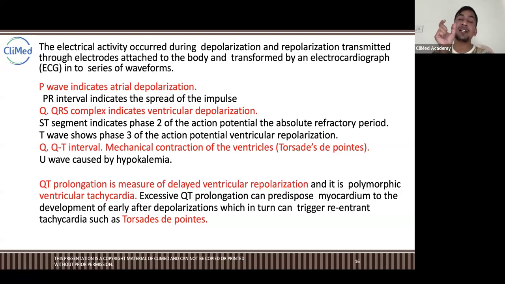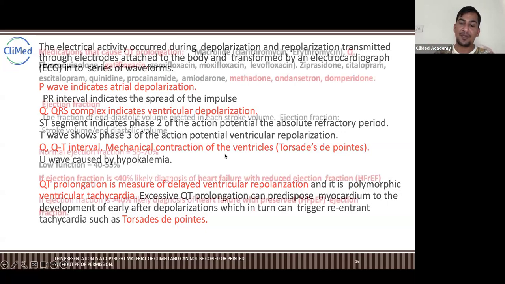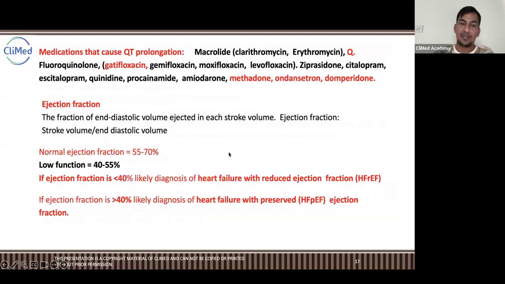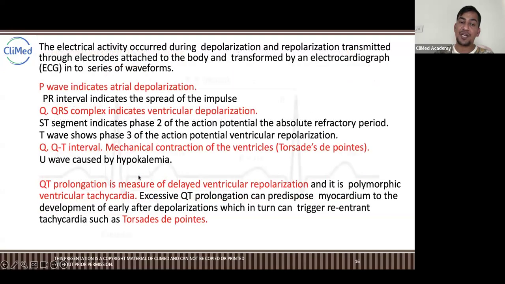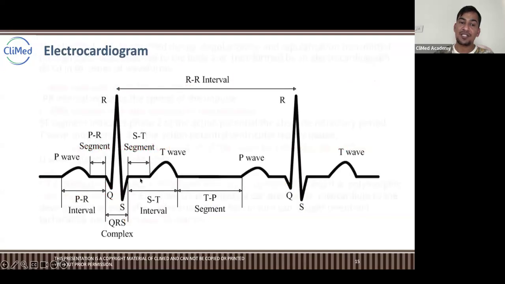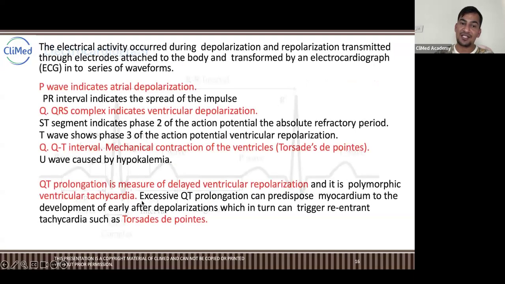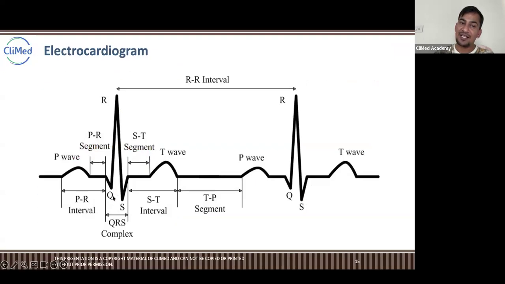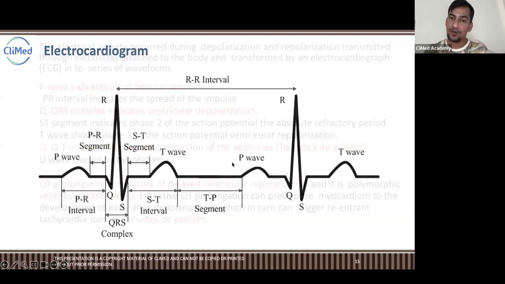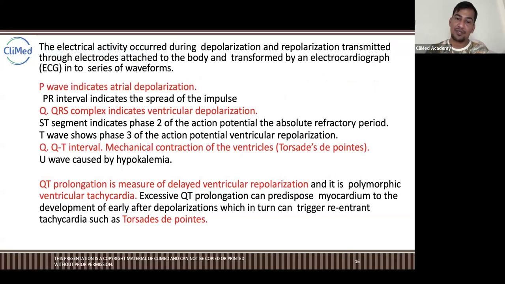ST segment means that was plateau, right? ST segment was plateau. See, look at this. If you look at this, ST segment is plateau, right? This is plateau. This is the ST segment, right? And this is the rapid depolarization. This is phase 0. This is phase 1, this is phase 2, this is phase 3, and this entirely is phase 4. Understand? This is very simple, right?